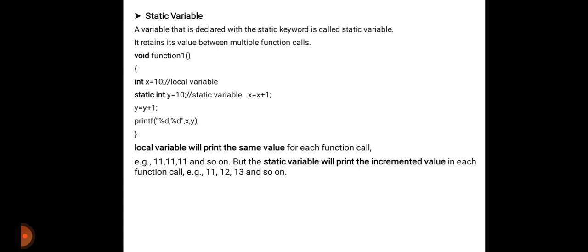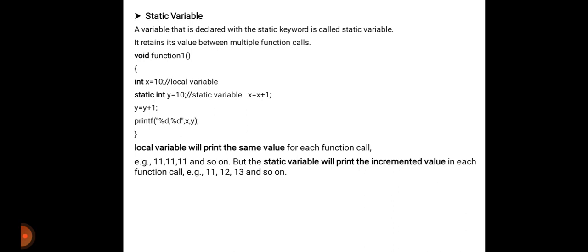Then static int y equals 0. We convert a local variable into a static variable by writing static in front of int. This is the static variable.